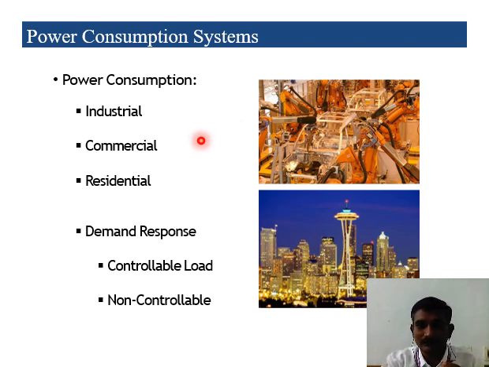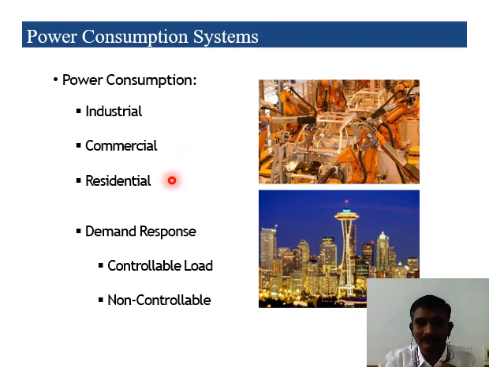Unfortunately, in some cases, if we are not able to meet the demand, we cut the power for the village areas, the small areas, and then we can divert it to the industries and where it is needed. But unfortunately, that case is not possible in our state. In our Tamil Nadu, we have sufficient energy at present. We have a sustainable system, so we are meeting the demand successfully.